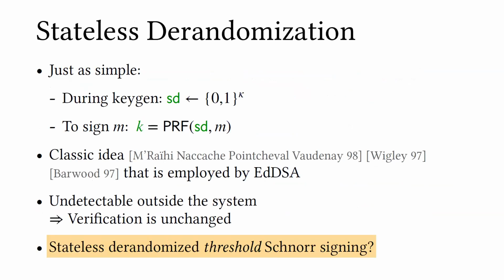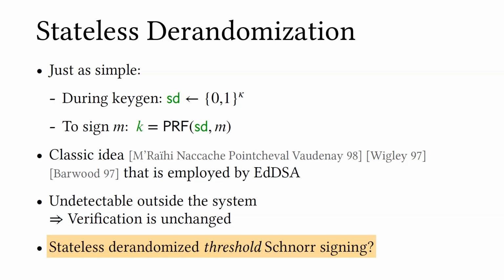There's a simple way to statelessly de-randomize signing for Schnorr in the single party case, which is to use a PRF. That is, you sample a PRF seed offline, and every time you want to sign a message, you apply the PRF on the message that you want to sign. This is the classic idea, and this is the one that's used by DSA. I do want to point out that this change is basically undetectable outside the system. So nobody outside the system knows that this method of de-randomization is happening. So you could use randomized Schnorr signing in the single party or multi-party case and still be fine. But it's still well motivated to think about how we could statelessly de-randomize both single party and multi-party signing, for the same reasons that